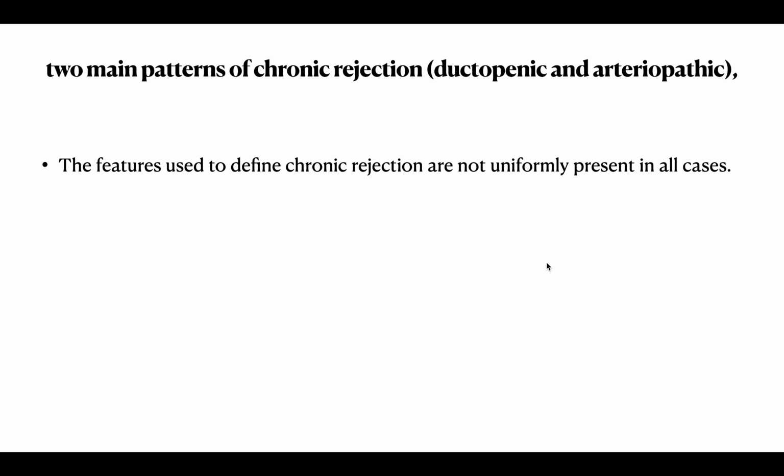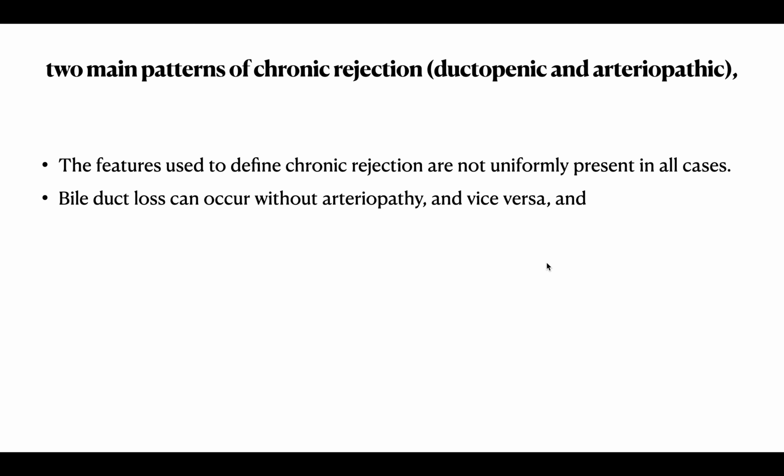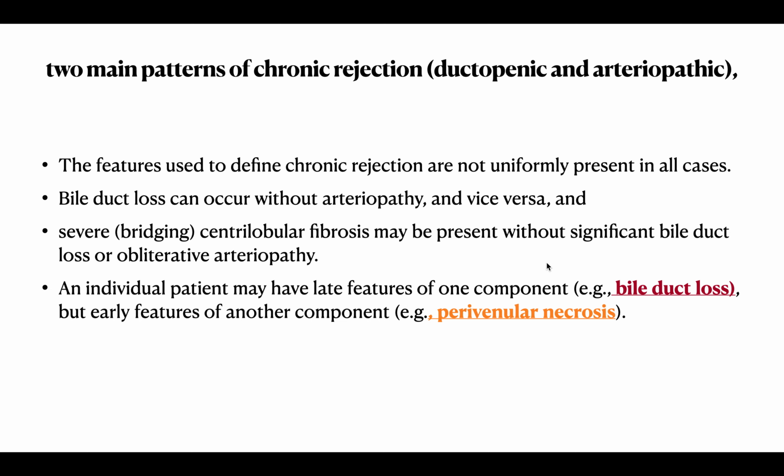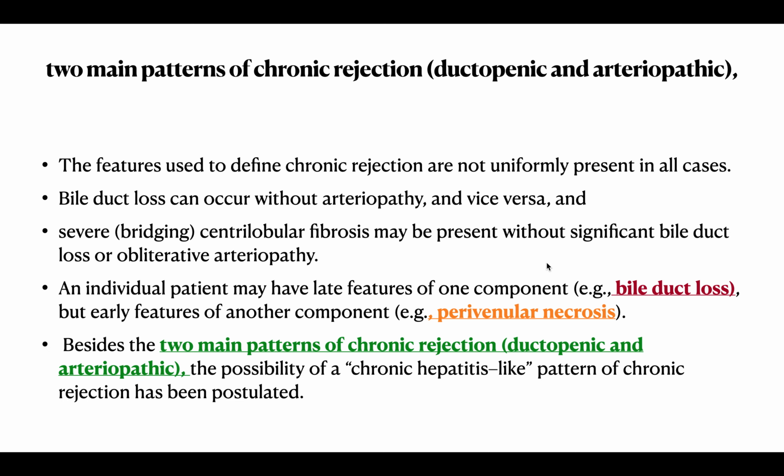The main features used to define chronic rejection are not uniformly present in all cases. Bile duct loss can occur without arteriopathy and vice versa, and severe bridging centrilobular fibrosis may be present without significant bile duct loss or obliterative arteriopathy. So you can have centrilobular fibrosis. An individual patient may have late complications of one component, that is bile duct loss, but early features of another component, perivenular necrosis. Besides the two main patterns of chronic rejection, ductopenic and arteriopathic, the possibility of a chronic hepatitis-like pattern of chronic rejection has been postulated.